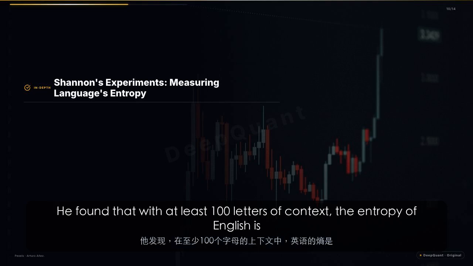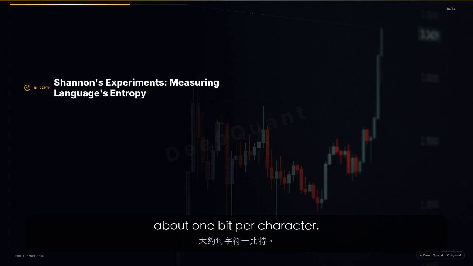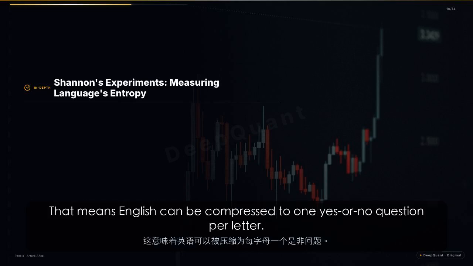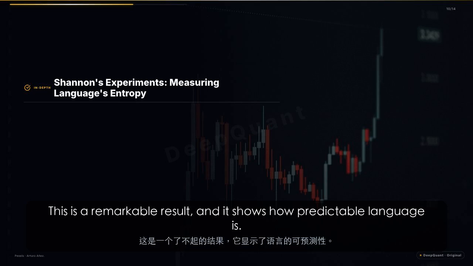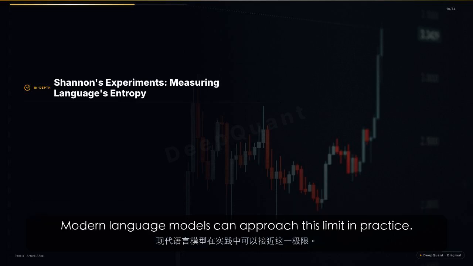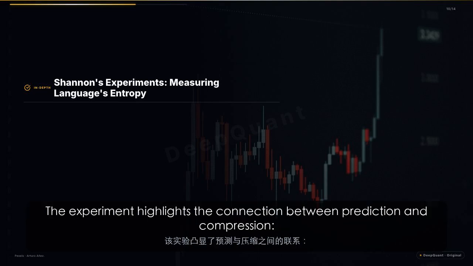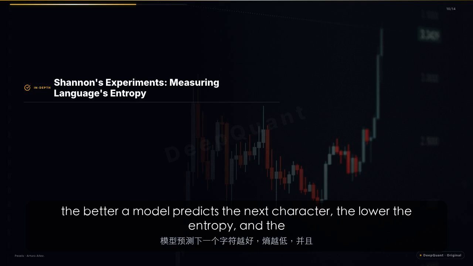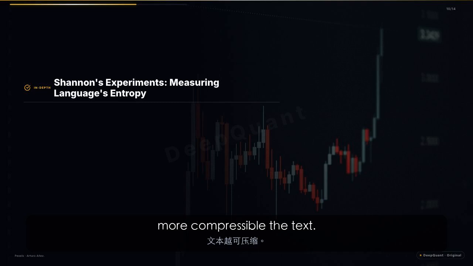He found that with at least 100 letters of context, the entropy of English is about 1 bit per character. That means English can be compressed to 1 yes or no question per letter. This is a remarkable result, and it shows how predictable language is. Modern language models can approach this limit in practice. The experiment highlights the connection between prediction and compression. The better a model predicts the next character, the lower the entropy, and the more compressible the text.